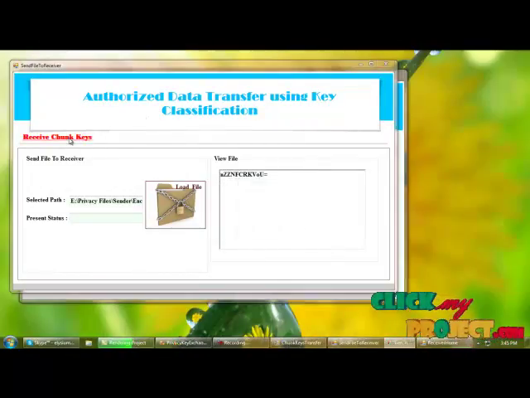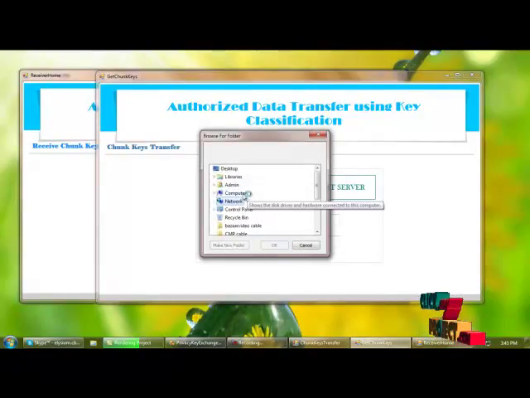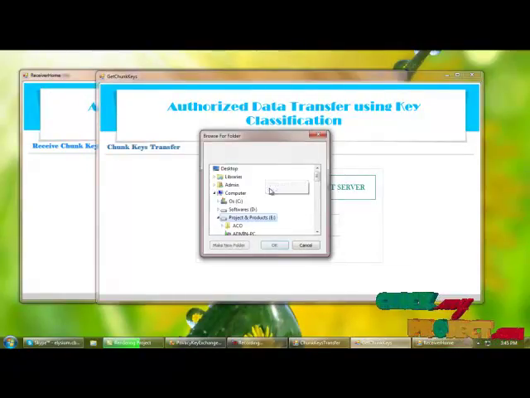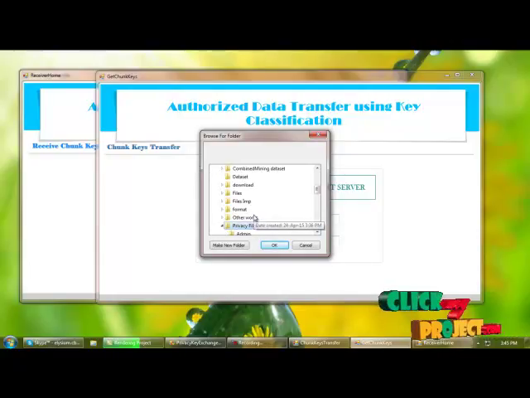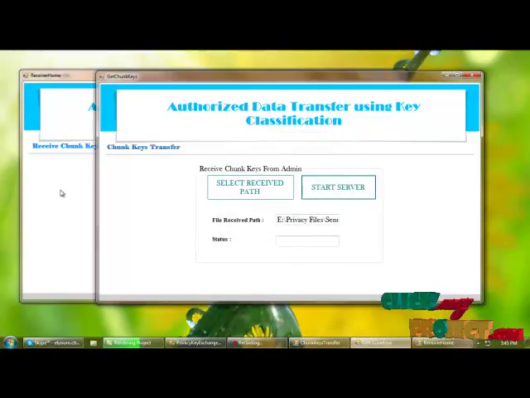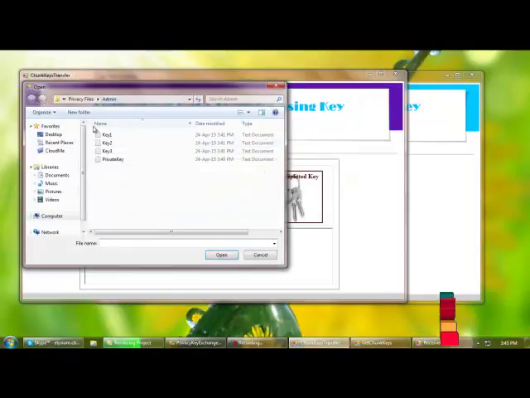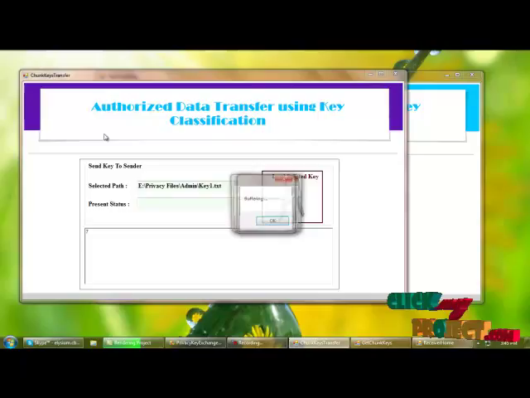And next we are receiving the chunk keys from the admin. For that we need to select the receive path as sender, and start receiving. Next we are loading the split keys, key 1.